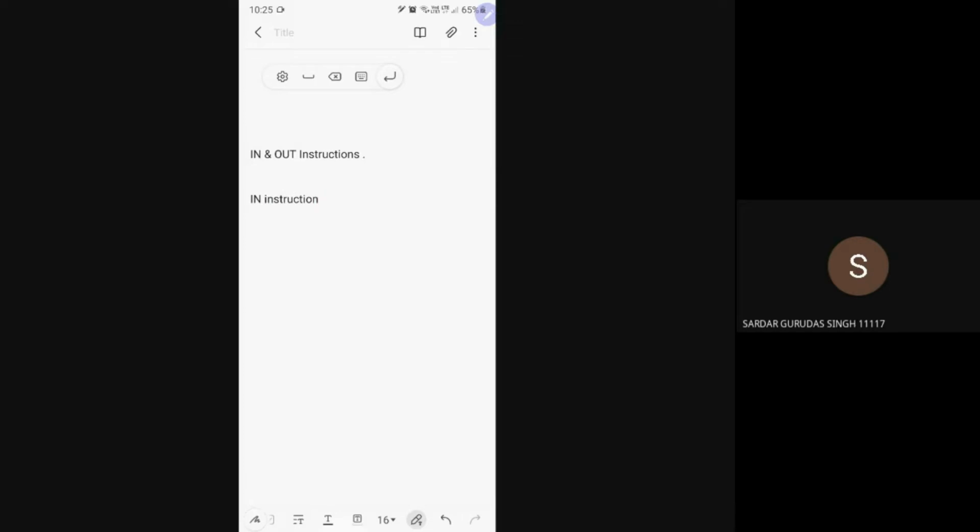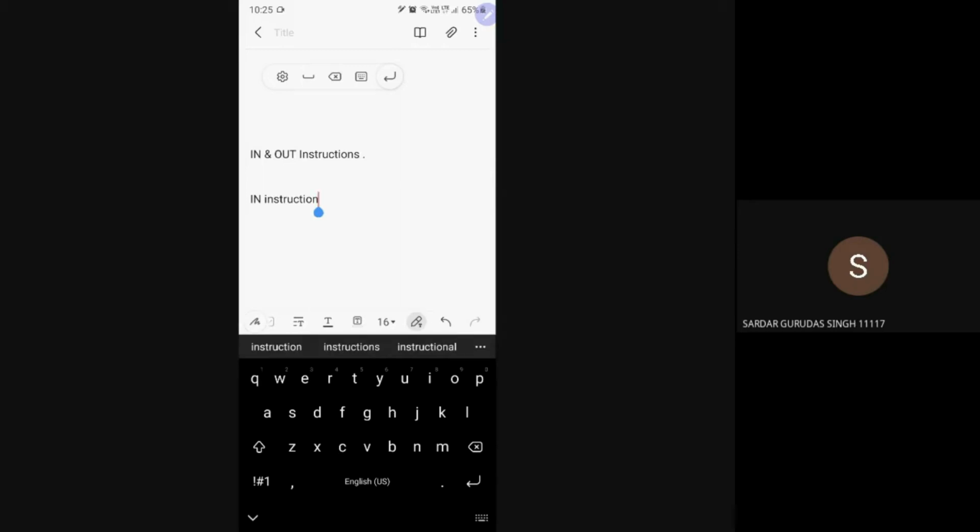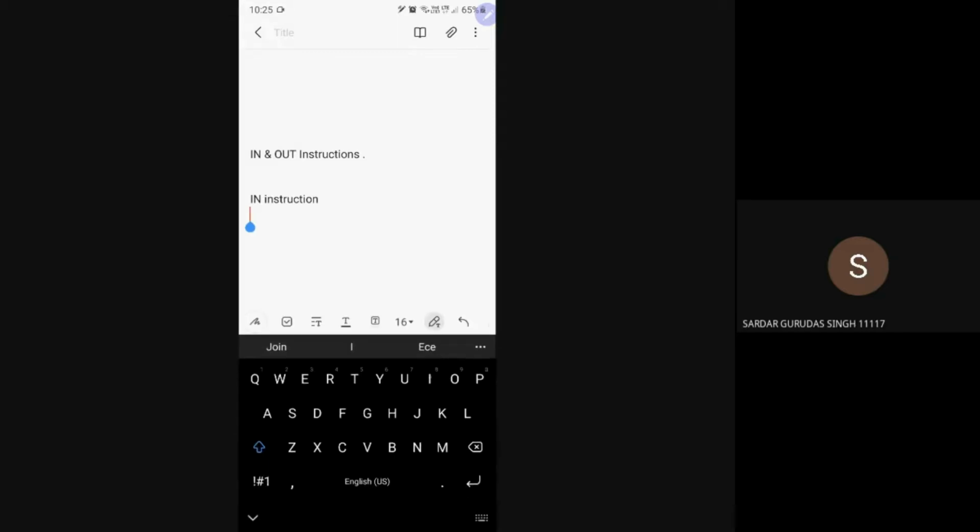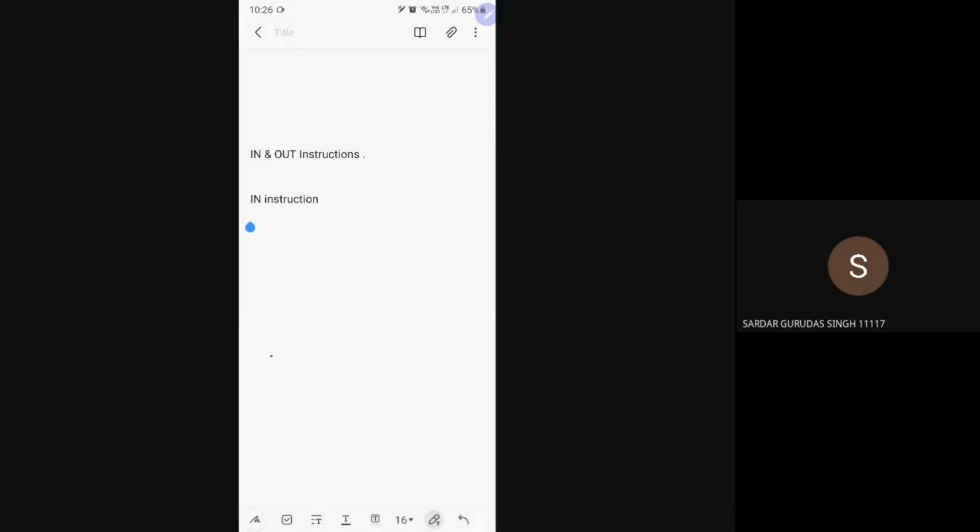Now, what this instruction will do is simply it will input a byte from port.